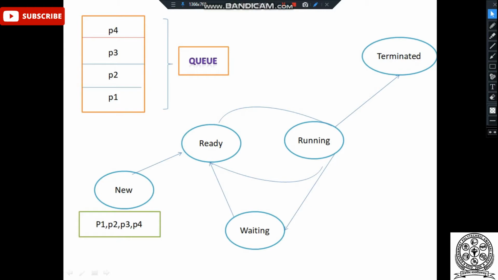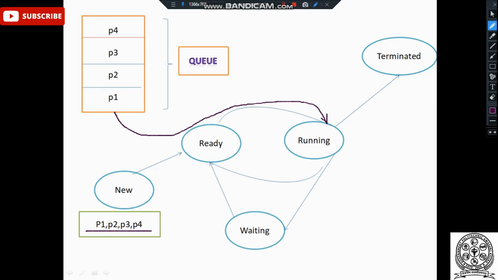Consider that we are having P1, P2, P3, P4. So from the new state, P1, P2, P3, P4 will be sent to the ready state. In the ready state, it will be arranged in the queue like this. And P1 firstly entered into the ready queue, so it will be first transferred from the ready queue to the running state. In the running state, it will perform its task and successfully terminate.